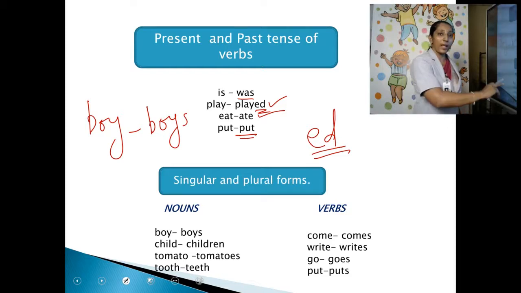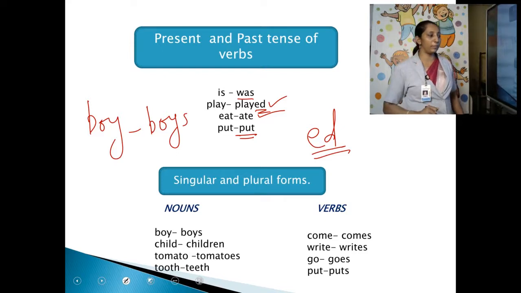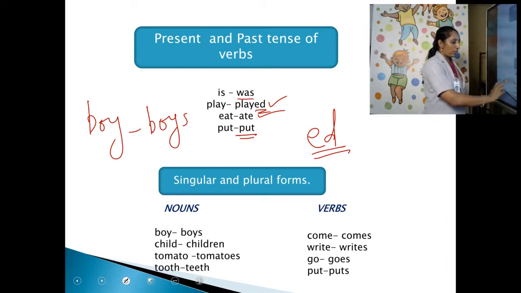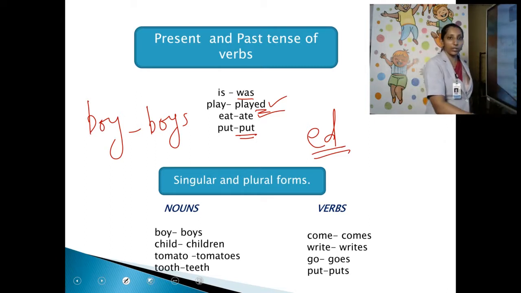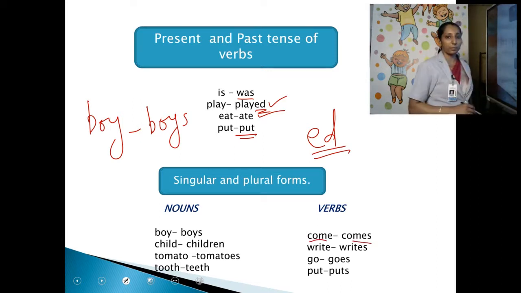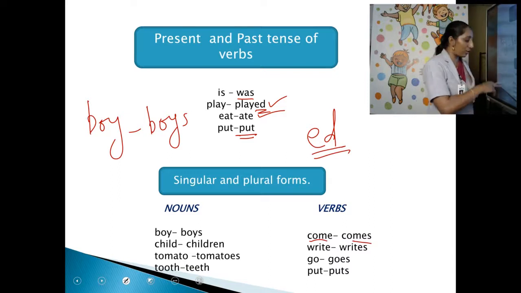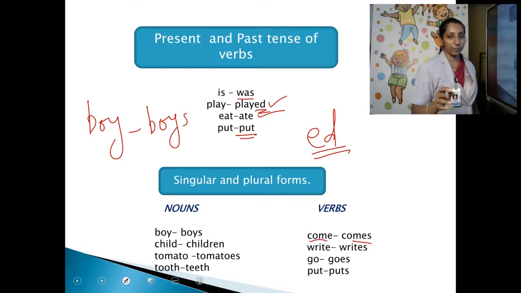Like that, the verb has also got singular and plural forms. Then how will you identify them? Yes, there is a trick for that. Look at nouns: boy, boys; child, children; tomato, tomatoes; tooth, teeth. They are all nouns in singular and plural forms. But come to the verbs, it's very important. Come, comes. Which is plural, which is singular? If you look into nouns, you may say that comes is plural and come is singular. No, it is vice versa. When you come to verbs, come is plural and comes is singular.